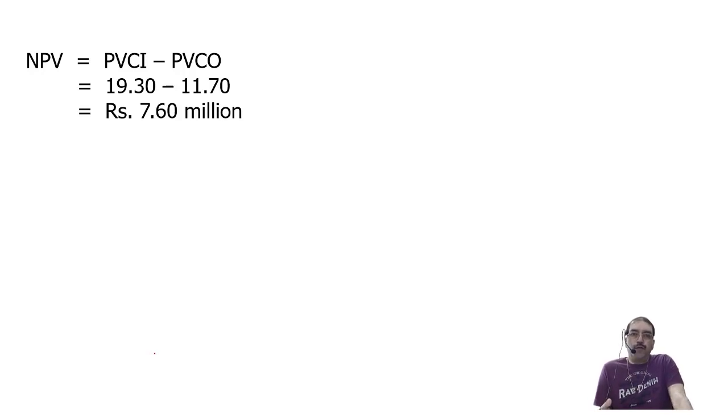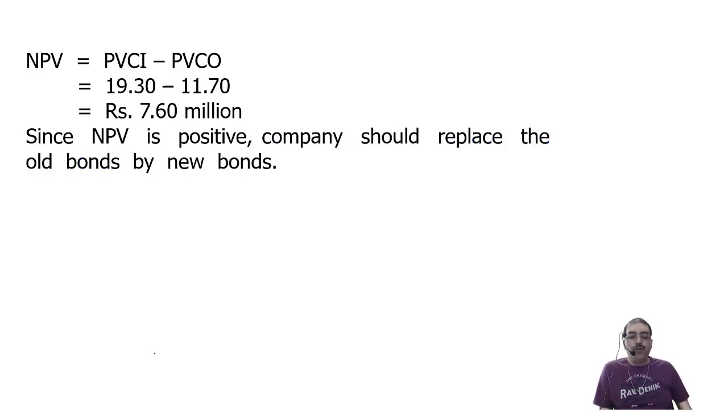What is the acceptance rule? Accept if NPV is positive. Reject if NPV is negative. I will accept. What am I going to accept? To refund my old bonds and replace them with the new bonds. So I'll write the final answer. Since NPV is positive, company should replace the old bonds by new bonds.